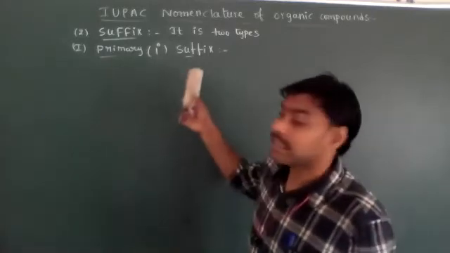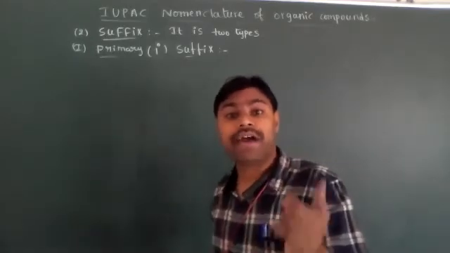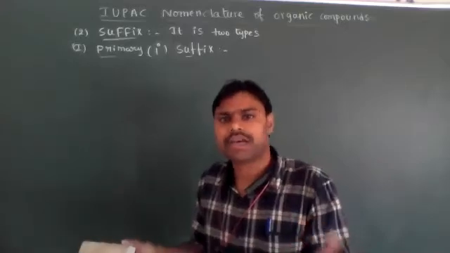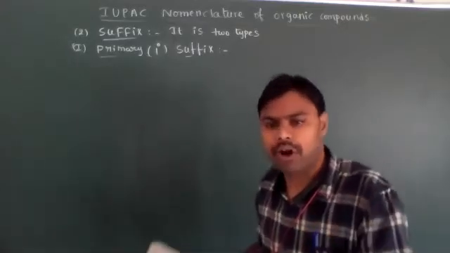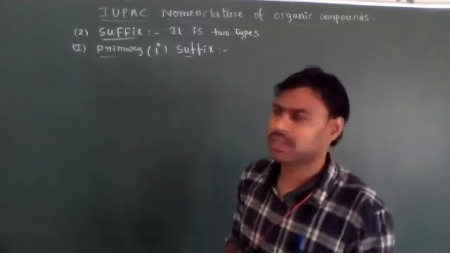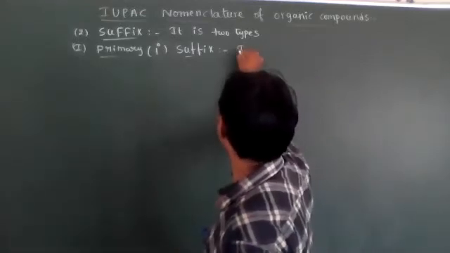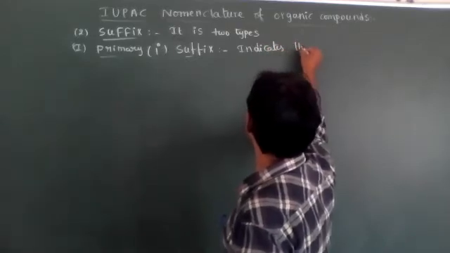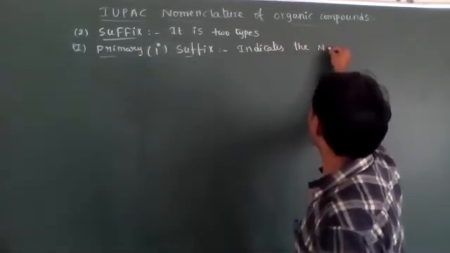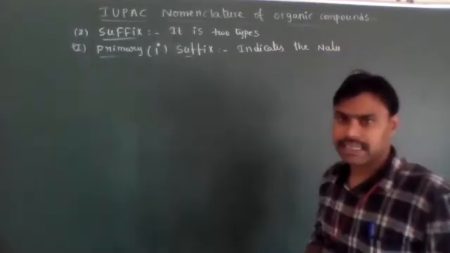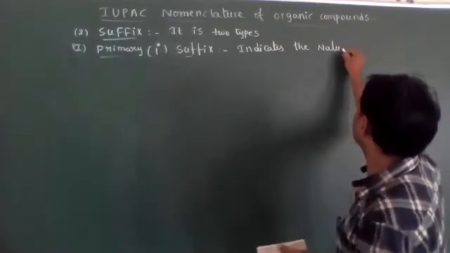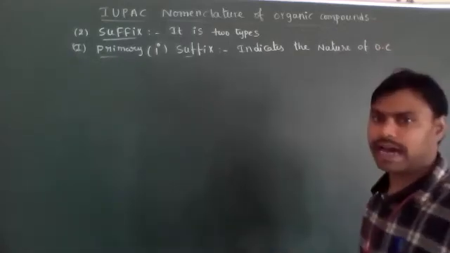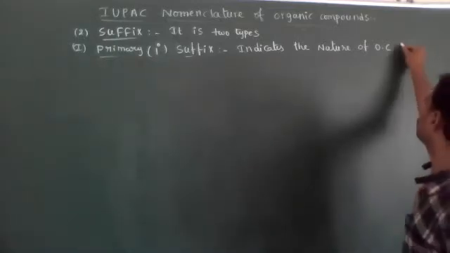So the primary suffix indicates whether the carbon atoms have only single bonds or double bonds. The primary suffix indicates the nature of the organic compound.